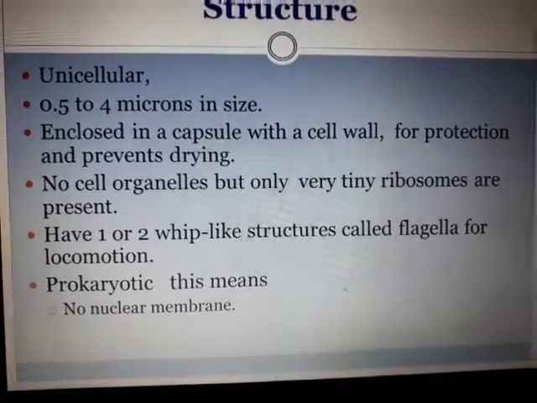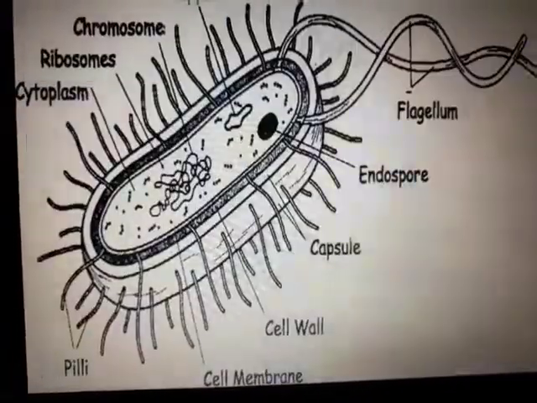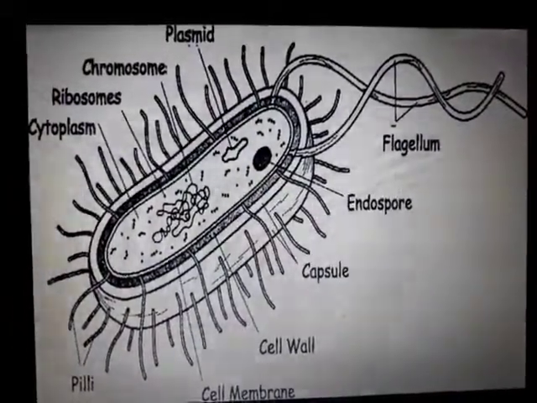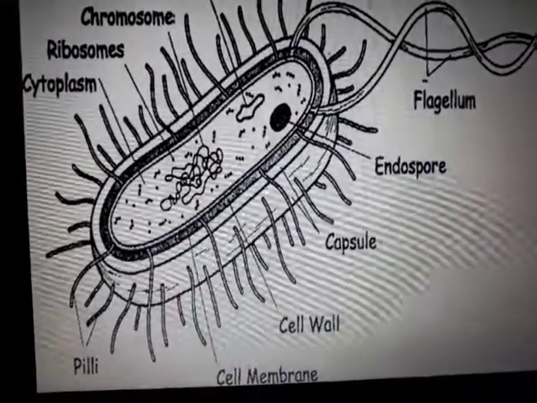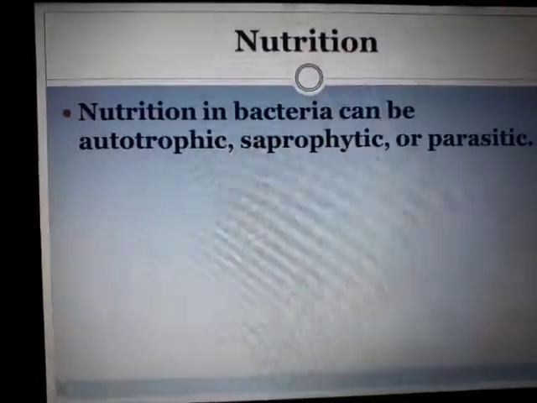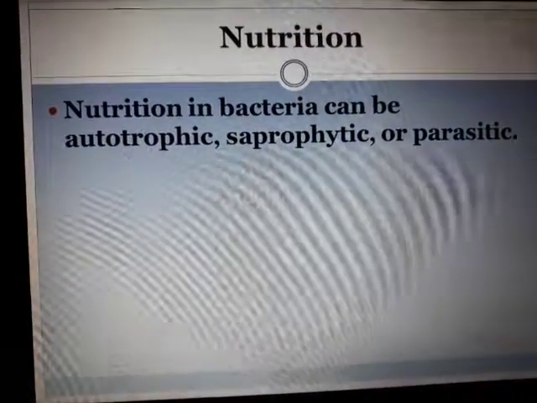If it is in an aquatic state, then it requires flagella to move. So this is a flagellum. You can see one or two whip-like structures. You can see the capsule-like structure, a cell wall, and ribosomes, tiny dot-like structures which are helpful for synthesizing or forming the protein.